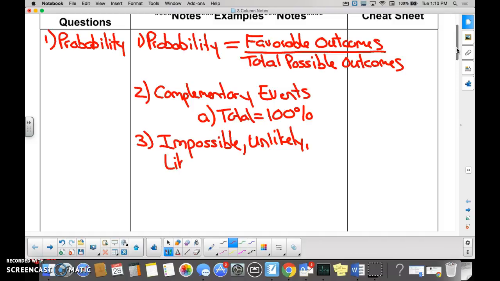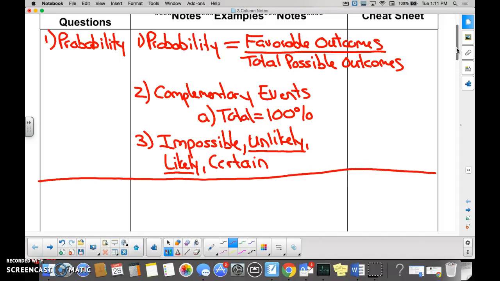Likely and certain. If you look back at your notes, we even put some percentages on those. I think we said impossible was 0%. Certain was 100%. Unlikely was what, you guys? Less than 50, and likely would be more than 50. So if you know these three items from 11-1, you probably will be golden.